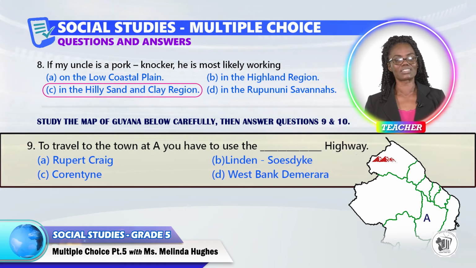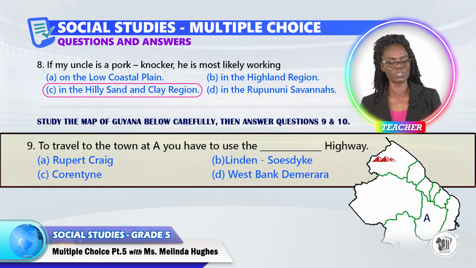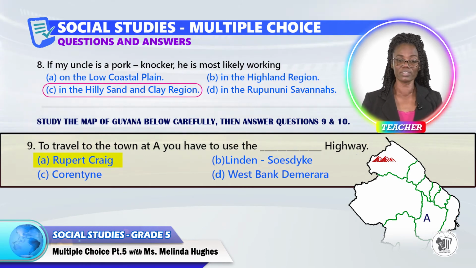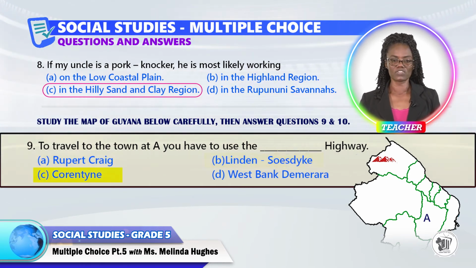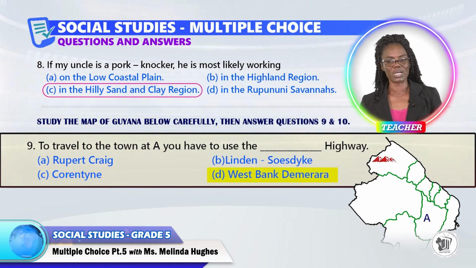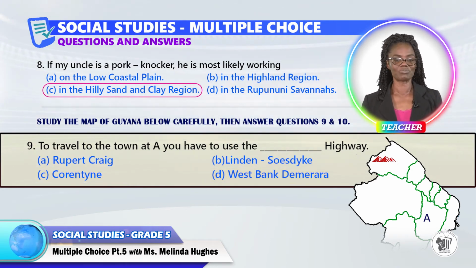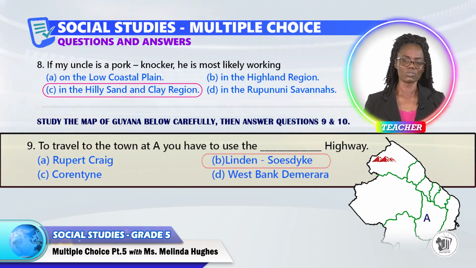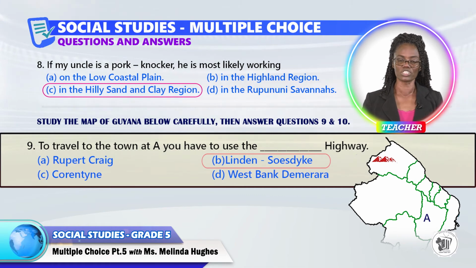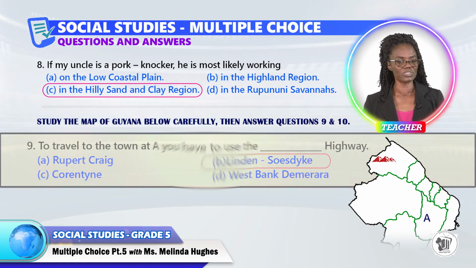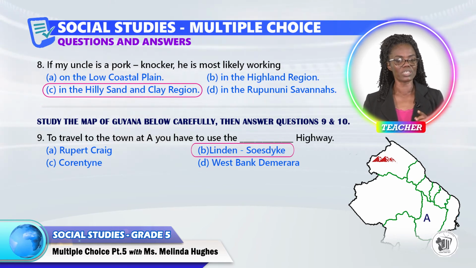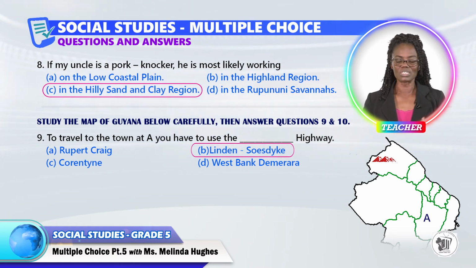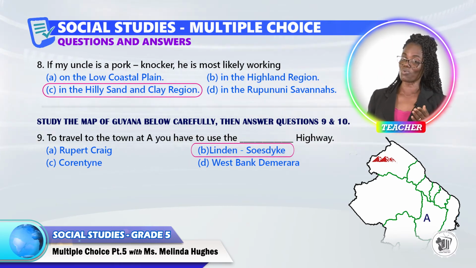To travel to the town at A, you have to use the something highway. A, Rupert Craig, B, Linden Soosdijk, C, Quarantine, or D, West Bank Demerara. The answer to question 9 is B, Linden Soosdijk. The town that is located where A is Linden. And of course, Linden is located in administrative region 10, Upper Demerara, Upper Berbice. And in that region, we can find Linden. So in order for someone to travel to Linden, they must use the Linden Soosdijk Highway once they're going overland.